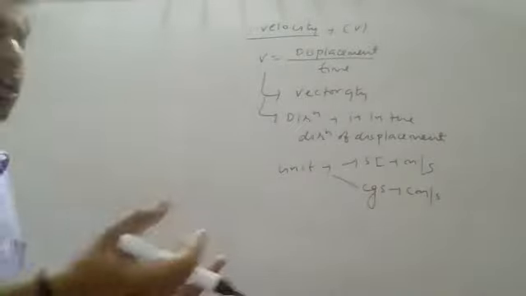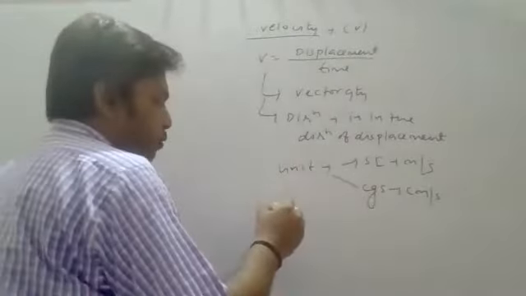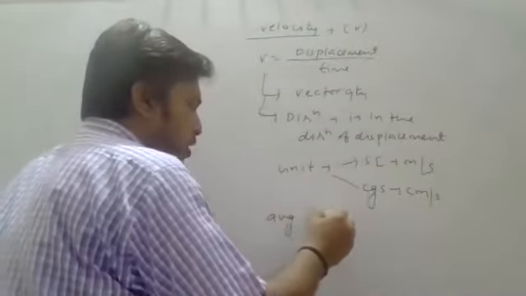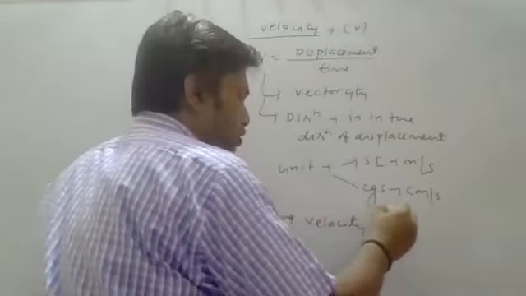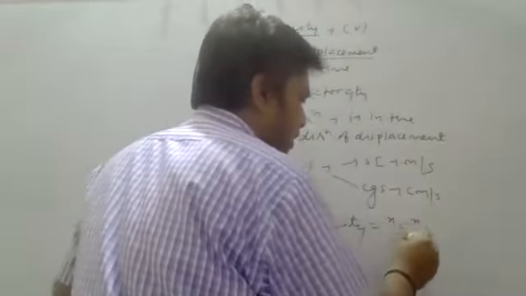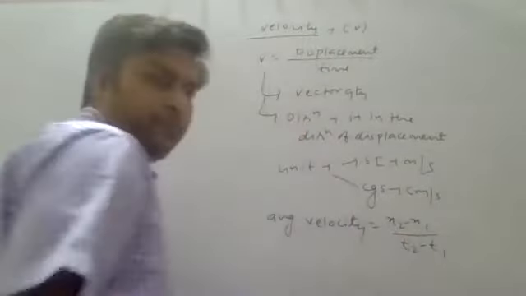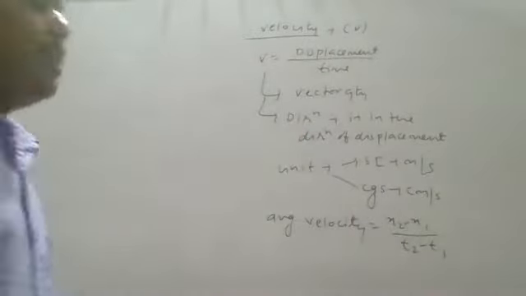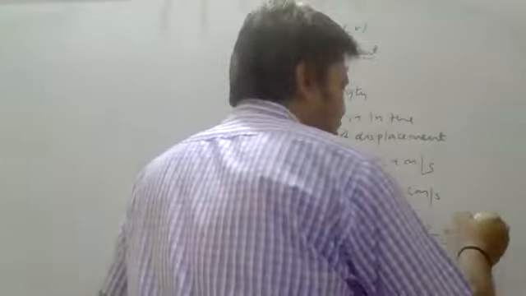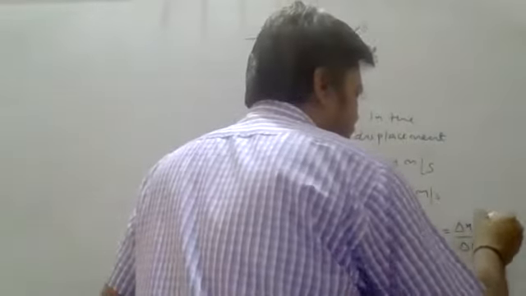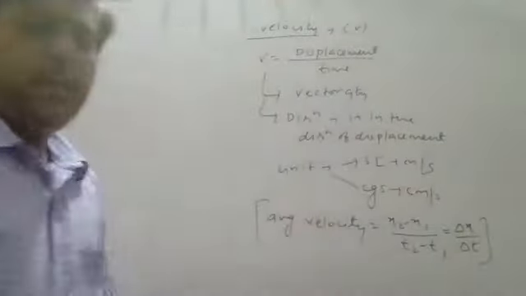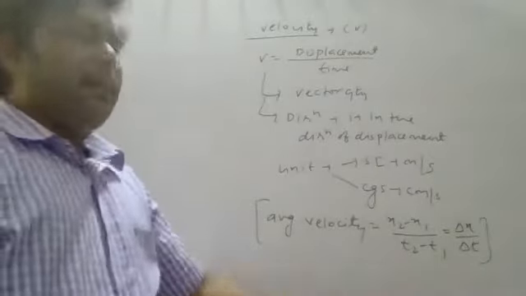Now, if I am going to calculate average velocity, I simply find the change in position divided by the respective time interval. That means change in position by change of time. That will be your average velocity. It is defined for the complete journey.